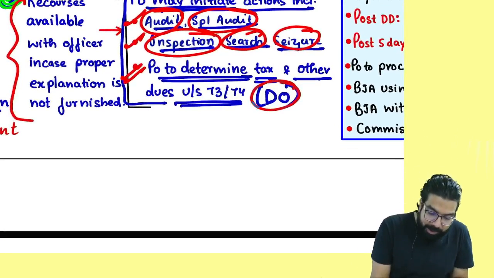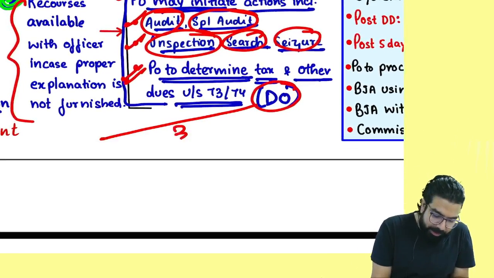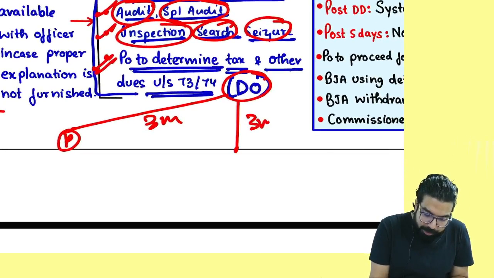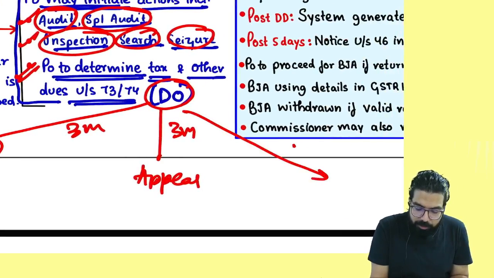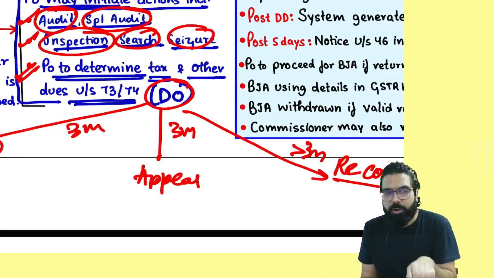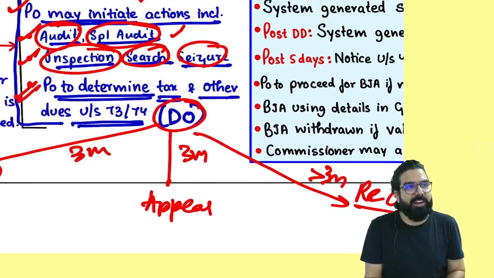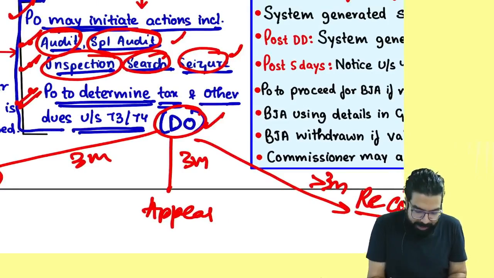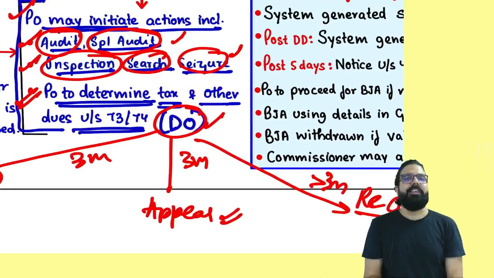Now listen, on the demand, either you pay within 3 months, or within 3 months you should go for an appeal. Or if it is more than 3 months, then recovery will start. Remember this. Now, these are all our next chapters: audit, special audit, inspection, search, seizure, demand and recovery, and appeals and revision. Can I go ahead, everyone?